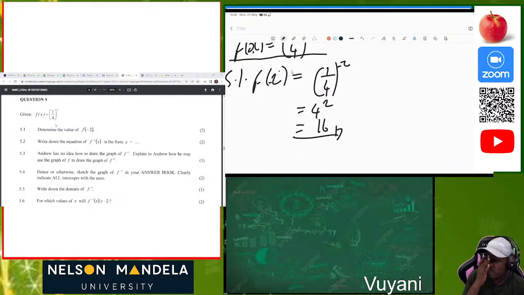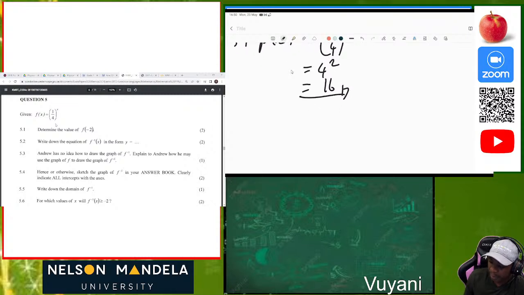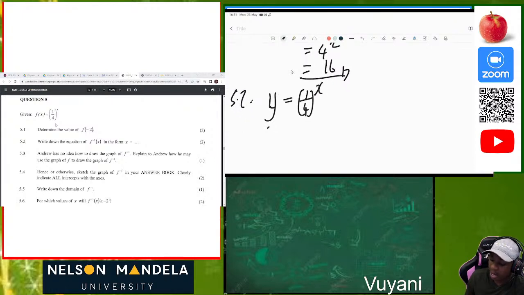Write down the equation of f prime of x, which is the inverse of the original function. So 5.2. When we're doing inverse functions, in order for us to determine the inverse of a function, we start by writing the original equation in terms of y. Then after that, we swap x and y. So where there is y now, there will be x. Where there was x, there will be y. Now we solve for y.